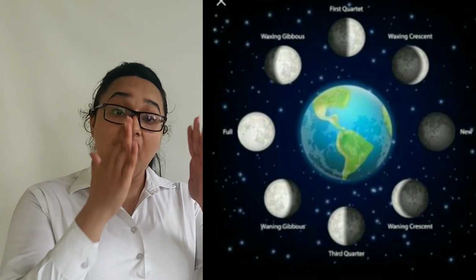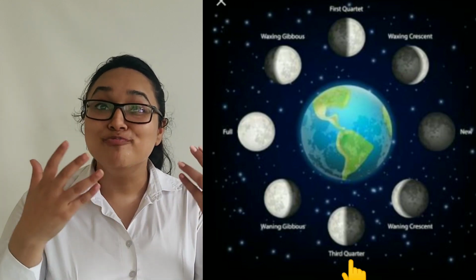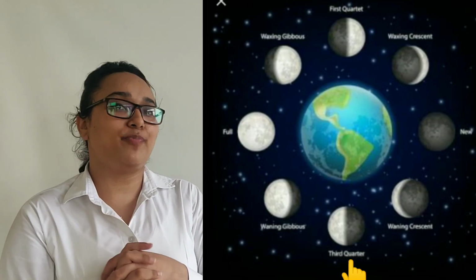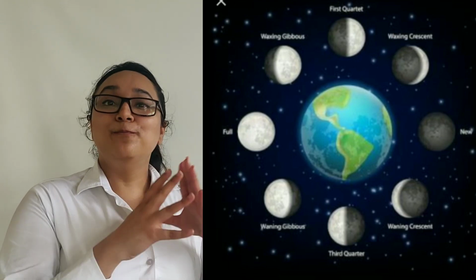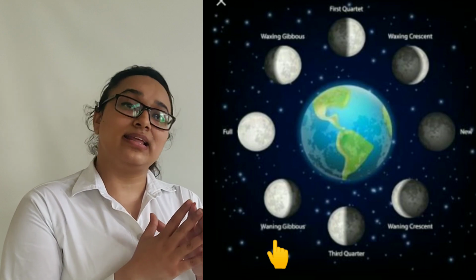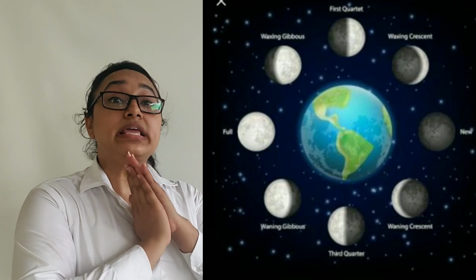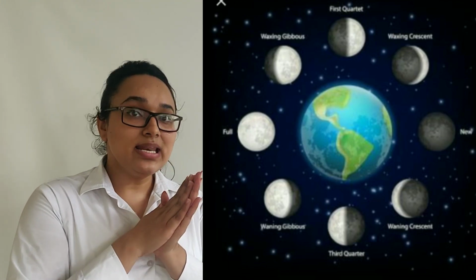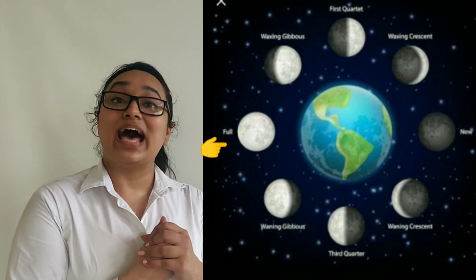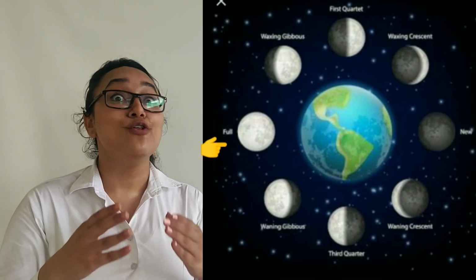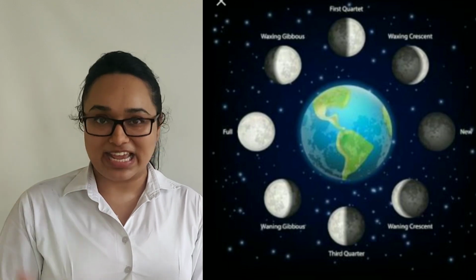Next, whenever half of the moon is illuminated by the sun rays, that moon is called a half moon, and we are able to see only half of the moon. Next, when most of the moon faces the sunlight and we can see that illuminated part, that is called a gibbous moon. And then when the whole moon is illuminated by the sunlight, that phase is called the full moon. This cycle gets repeated after every 29.5 days.